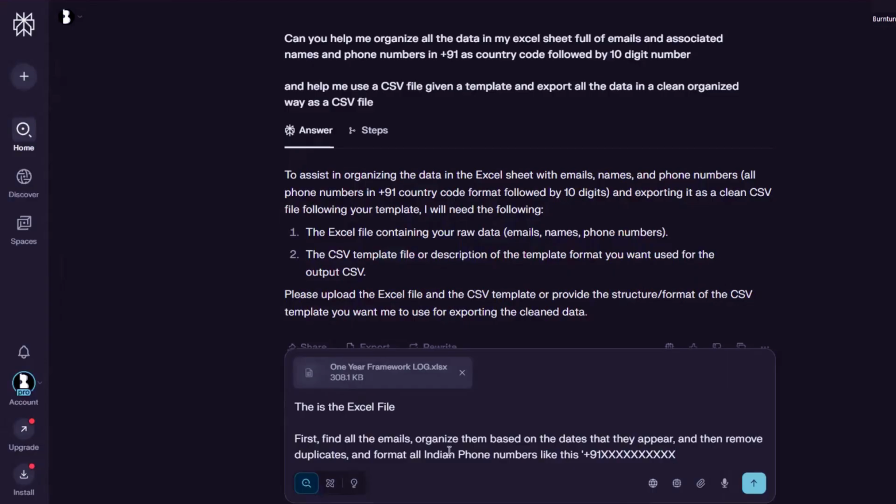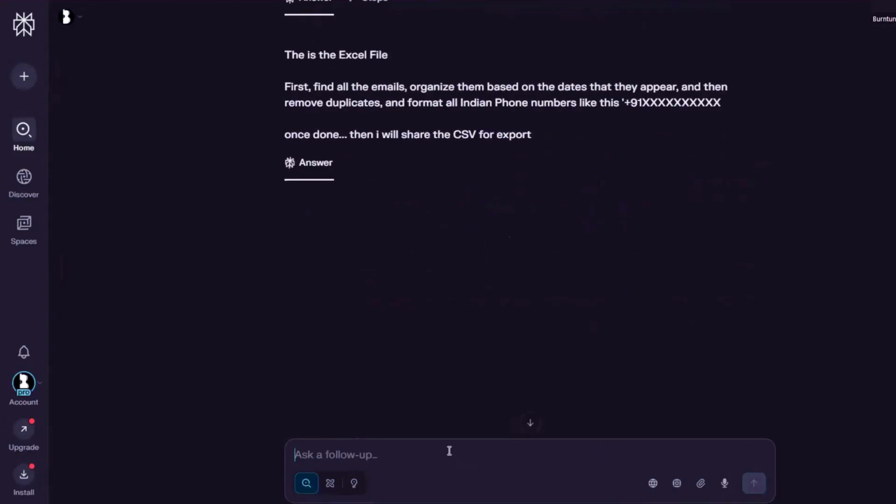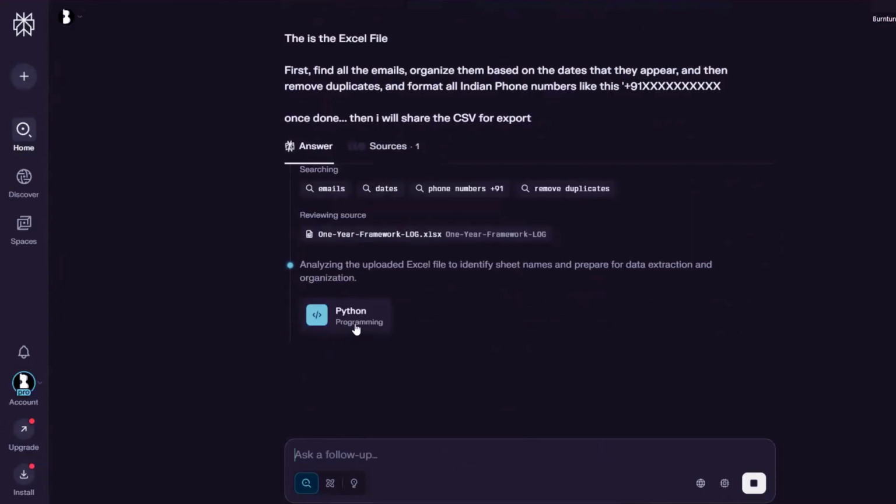Phone numbers like this. Once done, then I will share the CSV for export. Let's see if it does that. Nice, it's using Python programming by itself. Pretty cool.